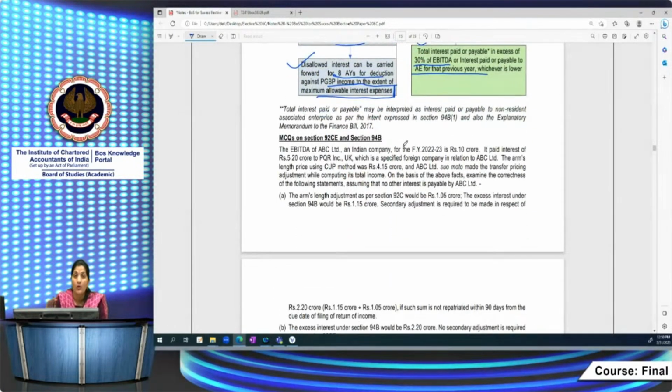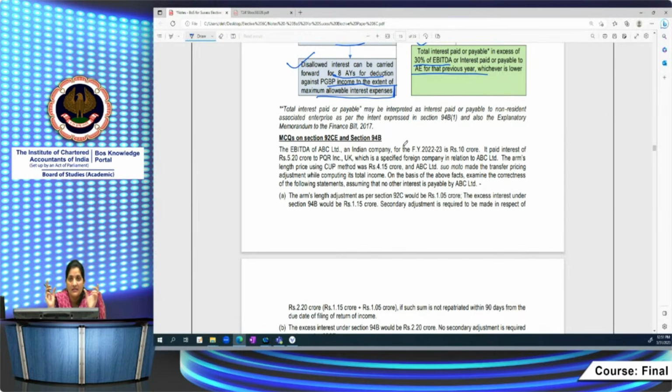Now, what is the interlink between these 2 sections, 92C and 94B? Mainly, you have to see the link between the two sections only in respect of interest transactions. Since 94B disallowance also is attracted in respect of interest transactions, if you are making some ALP adjustment, that is a primary adjustment in respect of an interest transaction, then which comes first, 92CE or 94B, which has to be applied first?